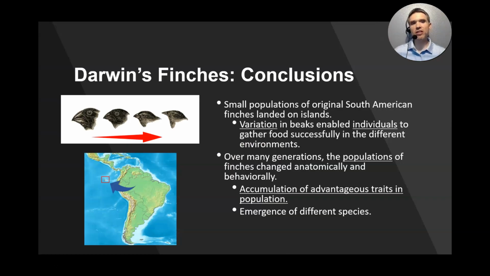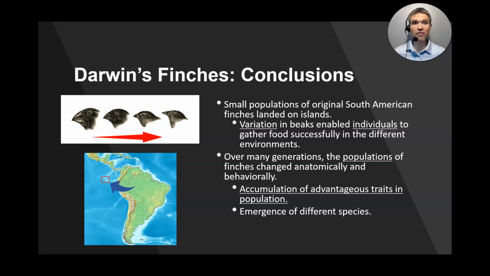So, his conclusions are as follows. He believed that a small population of finches, which originally came from South America, landed on these isolated islands. Just like the human population, all the finches were not the same. They had variation in their beaks.